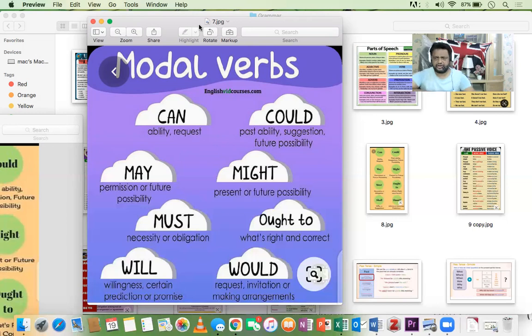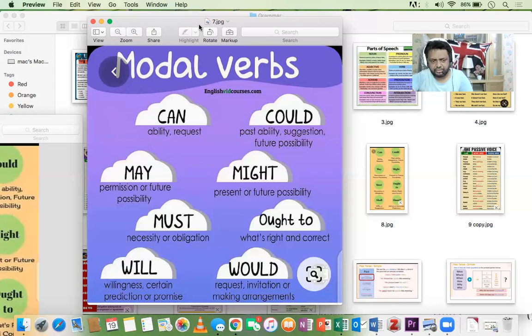So we use could for past ability, anything you could do in the past, but now you lost the ability, or you cannot do it as good as you could in the past. And again suggestion, any suggestion, like you could sing a song, you could wear that black dress. Or any future possibility. It could rain, they could come, and you could get that job. That's future possibility.